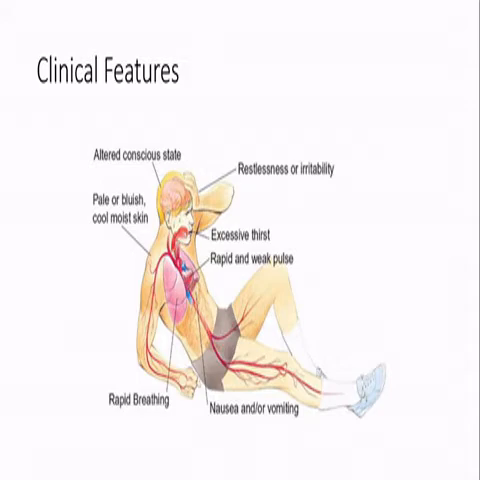Coming to the clinical features, there is a variety of clinical presentations. It presents with various systemic manifestations, starting from the central nervous system. The patient may present with altered consciousness, restlessness, or irritability. The skin or surface areas may appear pale or bluish. There will be cool or moist skin. Excessive thirst will be there. There will be a rapid and weak pulse. The patient may have rapid breathing and may also complain of nausea and vomiting.